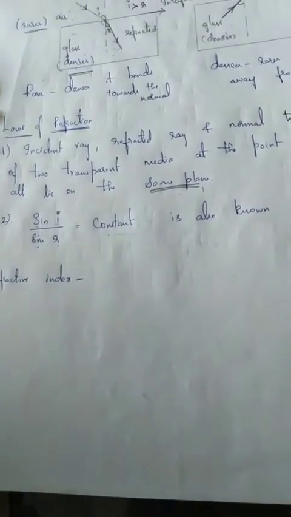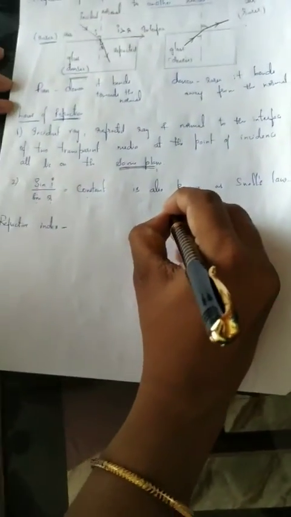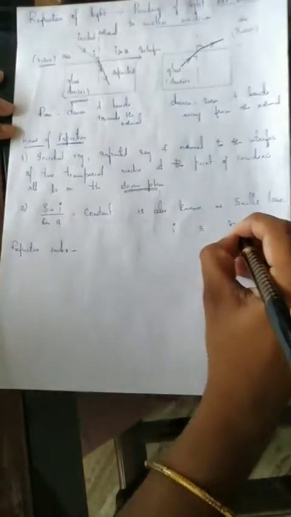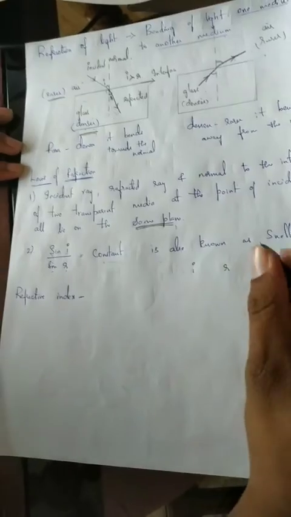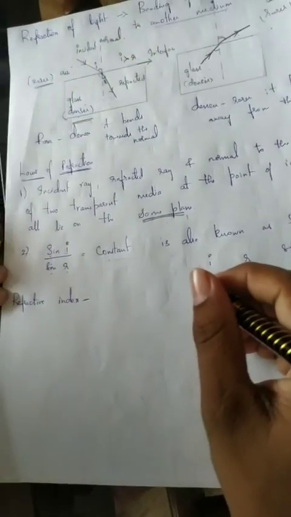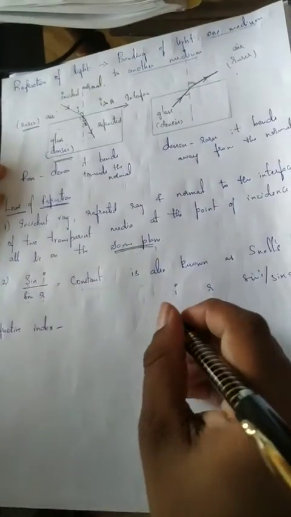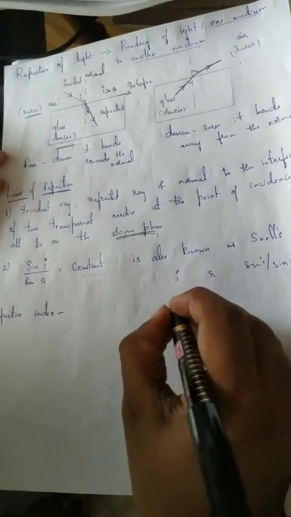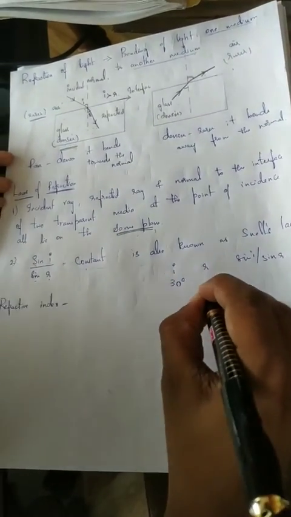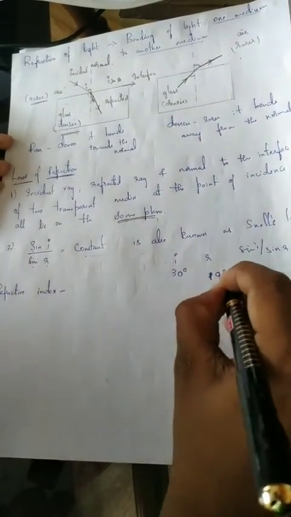So, in order to understand this, let's demonstrate this with an example. Let's give some numerical values for I and R and calculate sin I by sin R. So for the value of I as 30 degrees and R as 19 degrees, just go on.